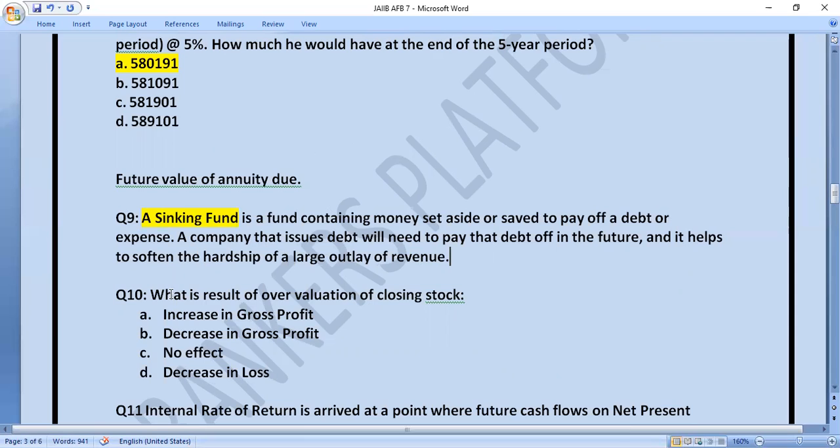Question number 10. What is the result of overvaluation of stocks? If you overvalue stocks, what will be the effect? Increase in gross profit, decrease in gross profit, no effect, decrease in loss. And the right answer of this question is A, that is increase in gross profit. So whenever overvaluation of closing stock is done, that increases the gross profit of a company. So you should be very careful while dealing with the loan proposals where valuation is whether up to the mark or it is overvalued. So that is very important.